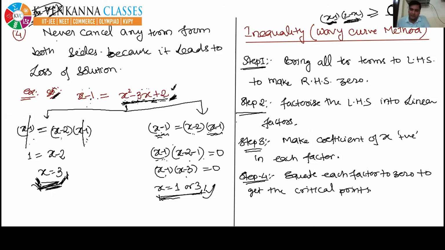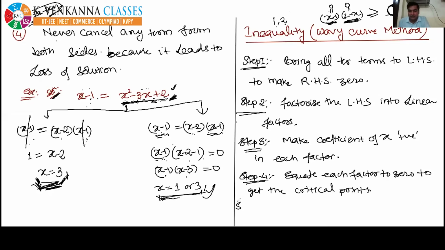For example, you have completed all the 3 steps. You are getting some linear factors factorized in the LHS. So the next step is to equate each factor to 0. If we equate this factor to 0, then we will get x equal to 1. If we equate this factor to 0, then we will get x equal to 2. So this 1 and 2 are the critical points. Equate each factor to 0 to get the critical points.